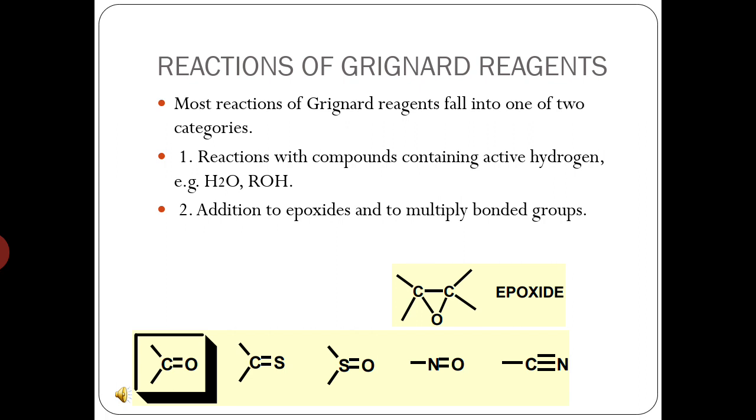Generally, Grignard reagent undergoes two types of reaction. The first is the reaction with compounds containing active hydrogen, like water molecule or alcohol. The second type are the addition type reactions, in which the reaction takes place in the case of aldehyde, ketone, epoxide, cyanides, etc.